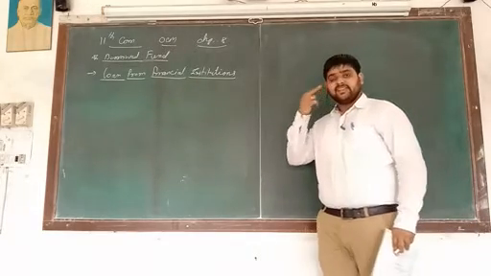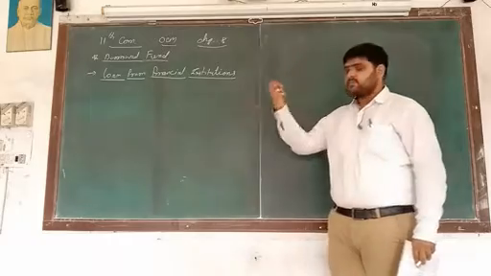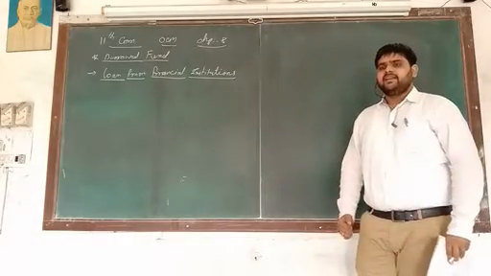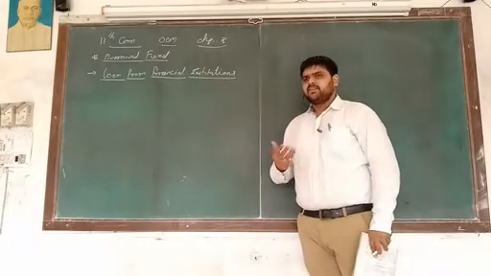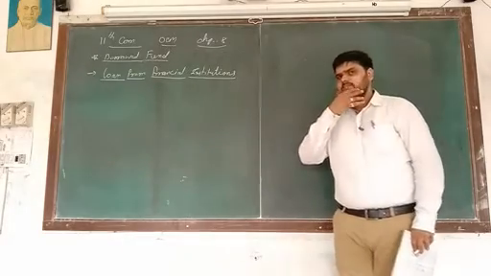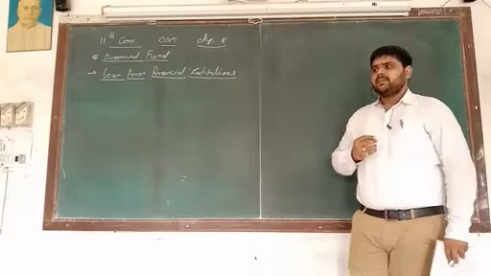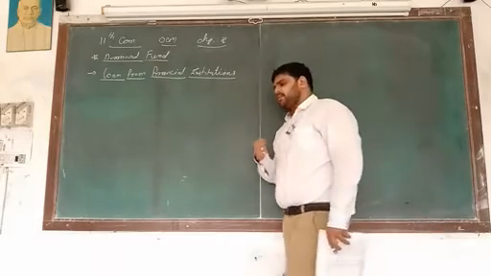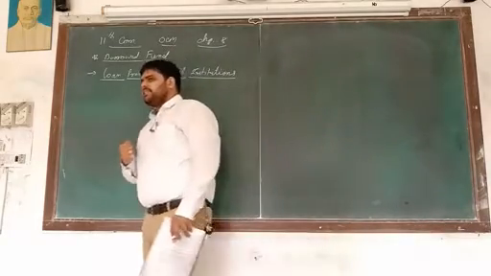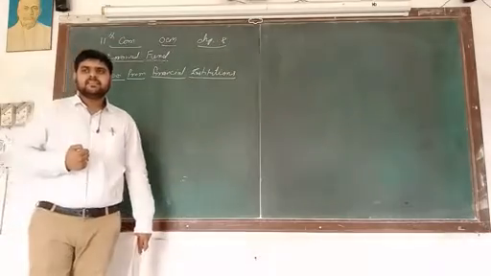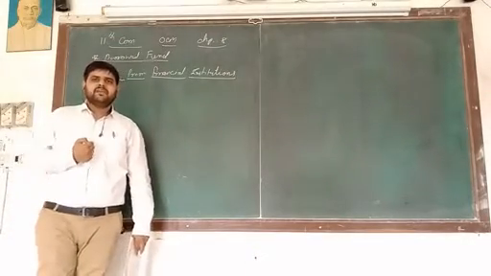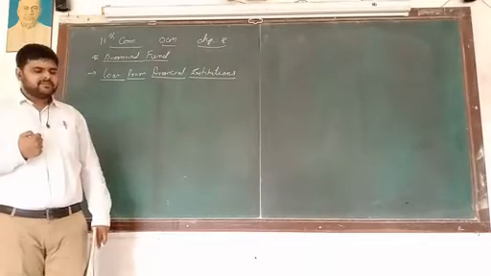Chapter number 8, sources of finance. Two types of source of finance that we have learned: number one, borrowed fund, and owner's fund. First of all, let me complete owner's fund. Three types of owner's fund: number one, equity share; second, preference share; and number three, plough-back of profit.